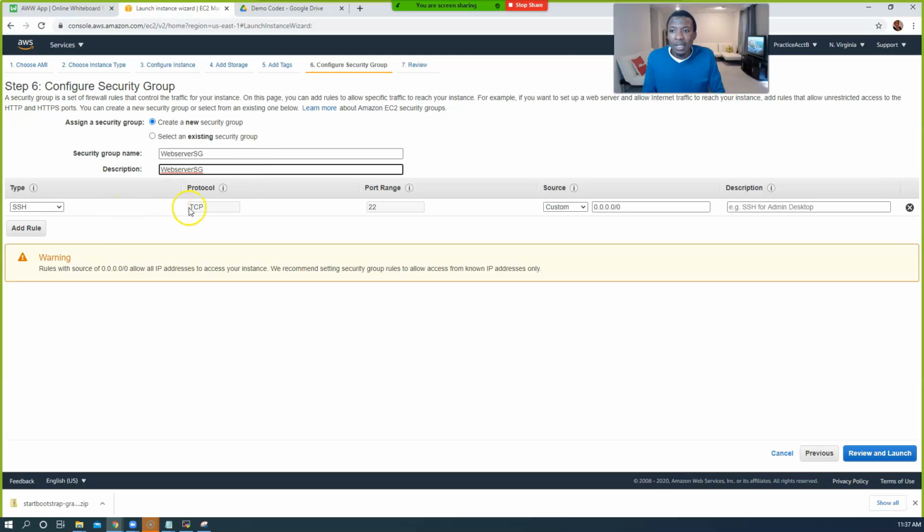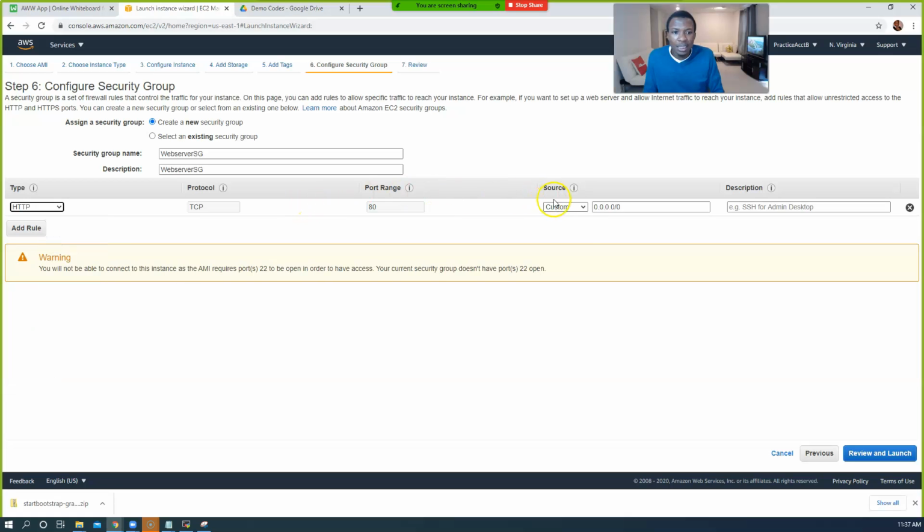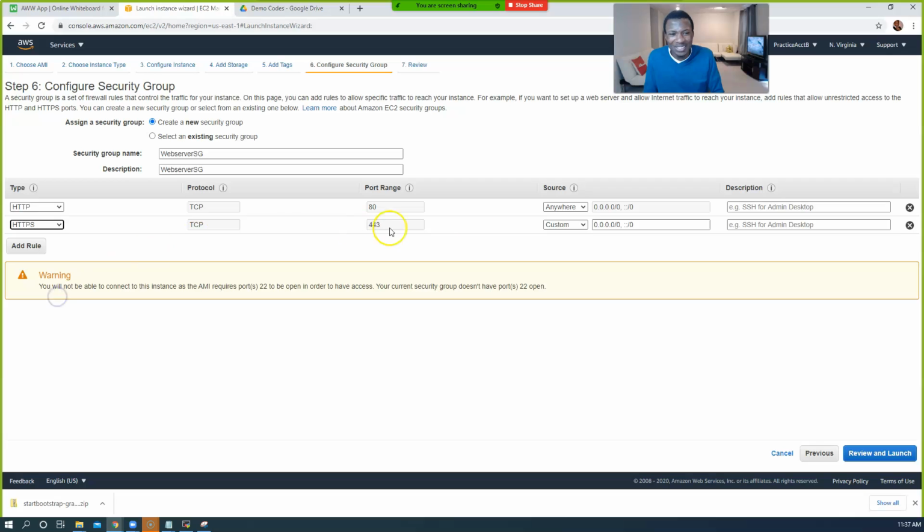Now what do we want to allow for this security group, for this firewall? We want to allow HTTP. For the world to see our website, we need to open this port for them, or door, like I say sometimes. Where's HTTP? Right there. Let's say anywhere. Add another rule. Go ahead and choose HTTPS. Of course, we're not using HTTPS for now. We don't have certificates. Don't worry about all that. Go ahead and say anywhere as well.